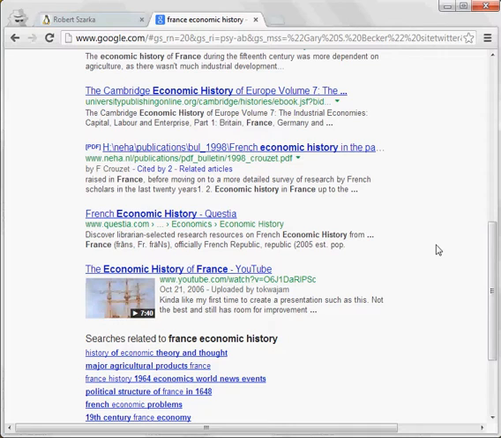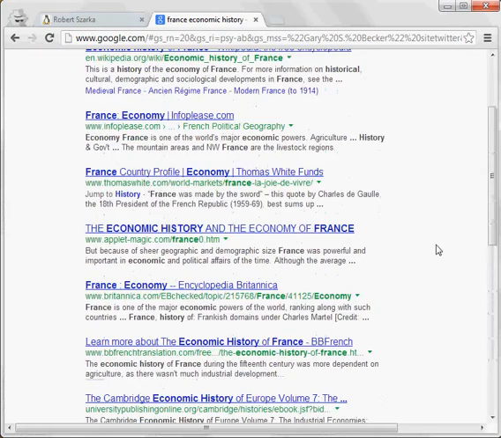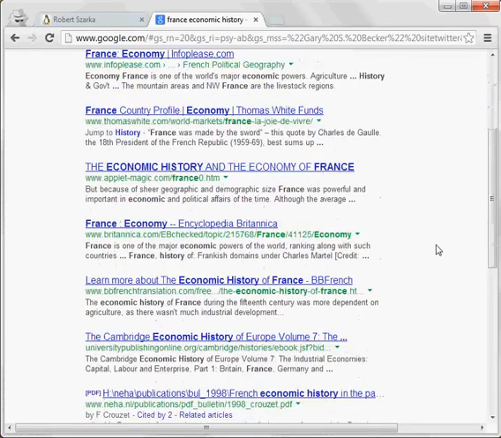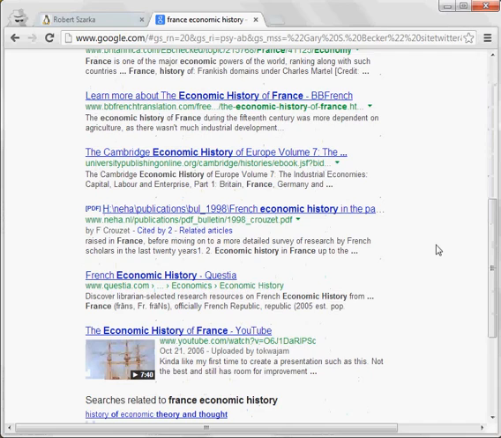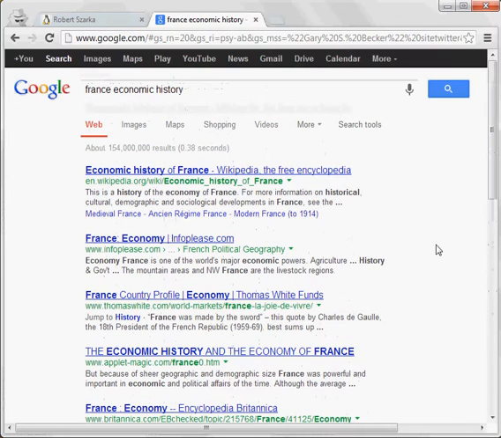But you'll notice that some of these results are sort of more general sites like infoplease.com or questia.com, and a lot of these sites live mostly to serve you ads and don't have very high quality information. Even though they may have links to high quality information, they themselves aren't typically very high quality. How could I improve things?